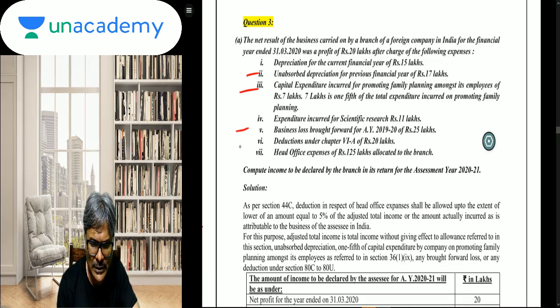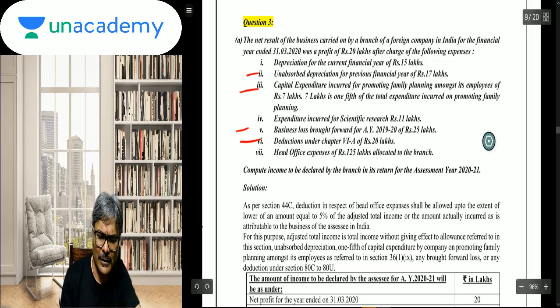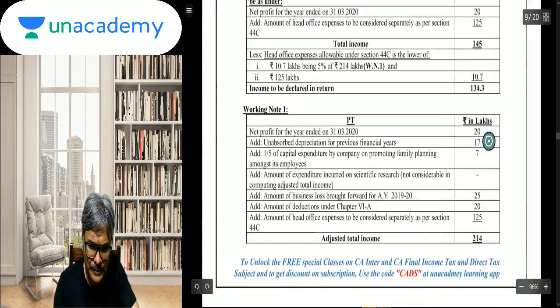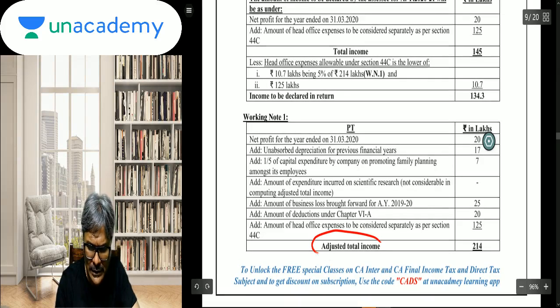So adjusted total income will be, and this Chapter 6A and all those, and obviously HO expenditure also needs to be added back. If you see over here in the working note, to calculate the adjusted total income, primary net profit, unabsorbed depreciation 17, 1/5 of the capital expenditure on family planning, even this would be added back.